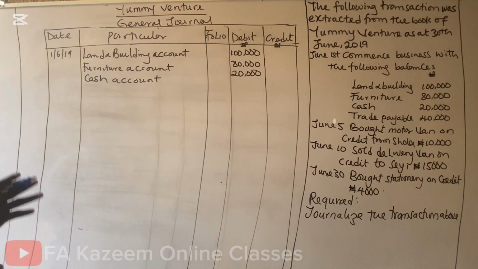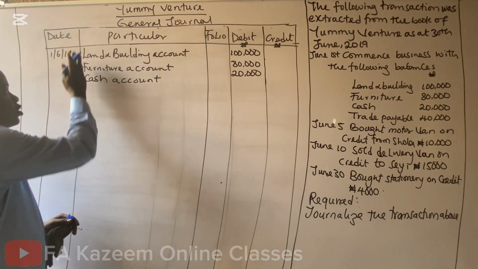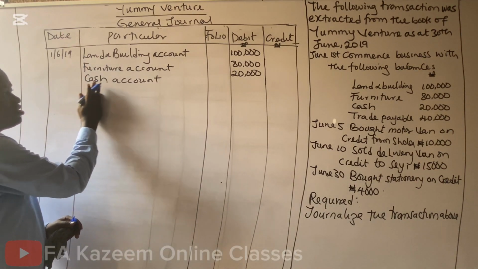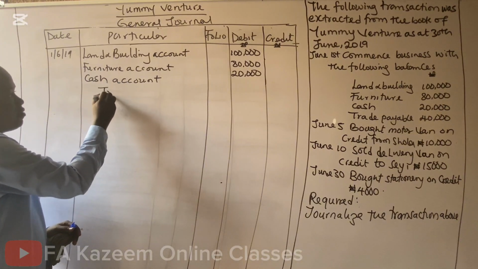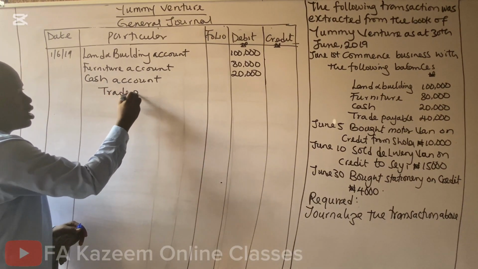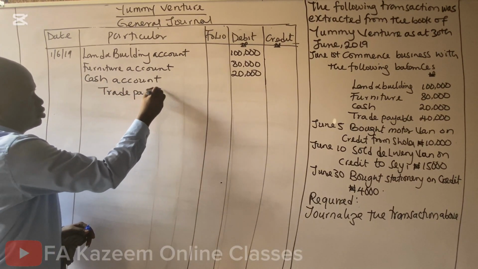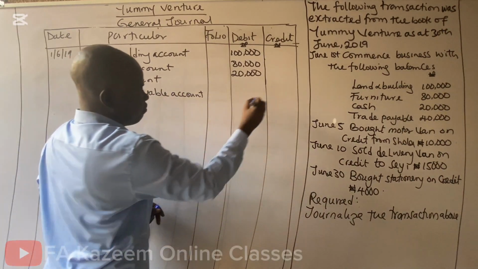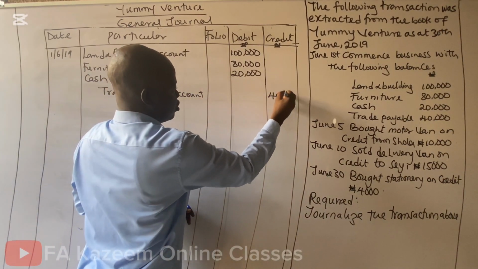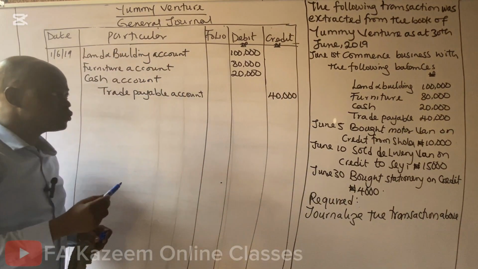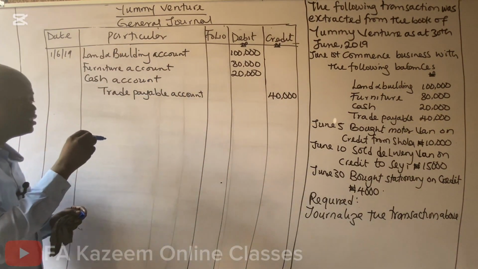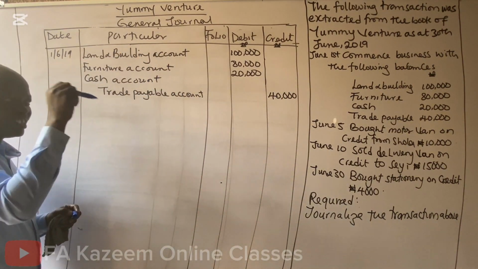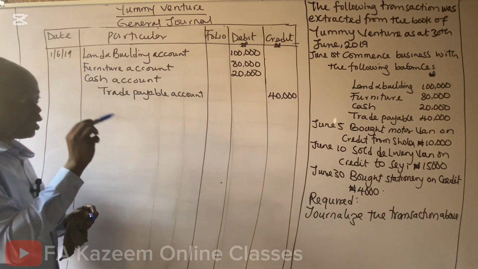Now, after this, there's trade payable. They will not be on the same line. The credit entry will shift inward. We have trade payable account, which is 40,000 naira. Now, the purpose of doing it this way is to determine the amount which was introduced into this business as capital.